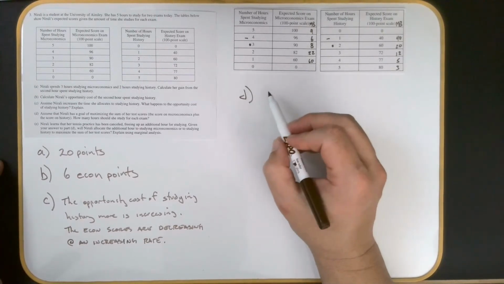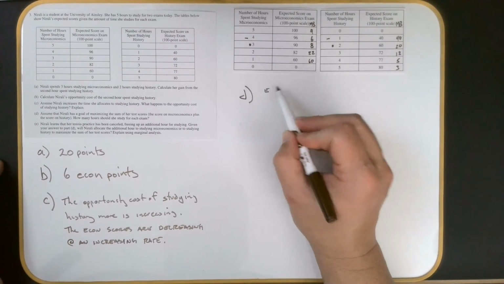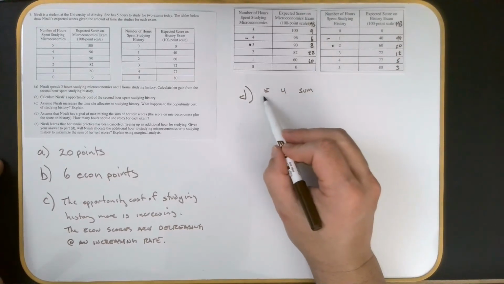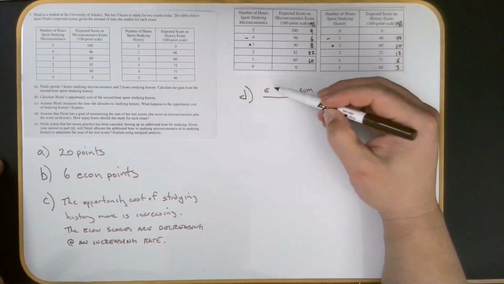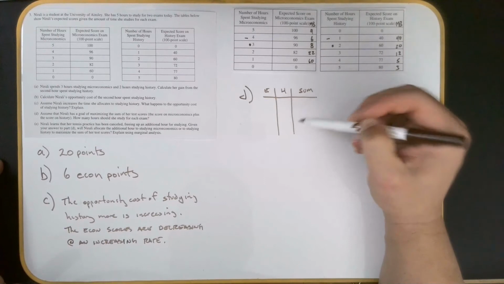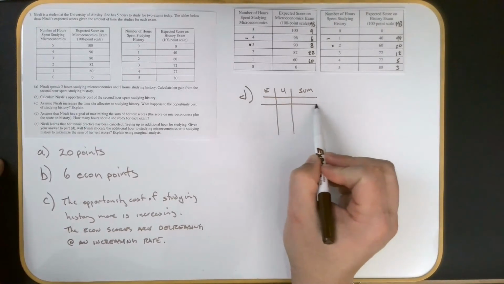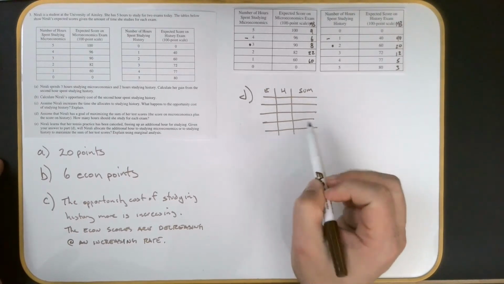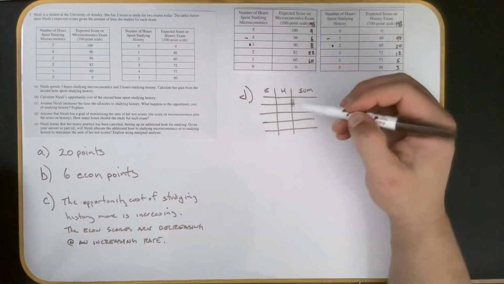So let's go to the first one. I'm going to put econ here, history here, and then I'm going to write the sum of her scores. Okay. I'm going to do this combination.